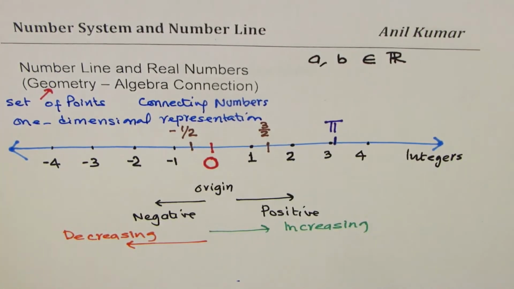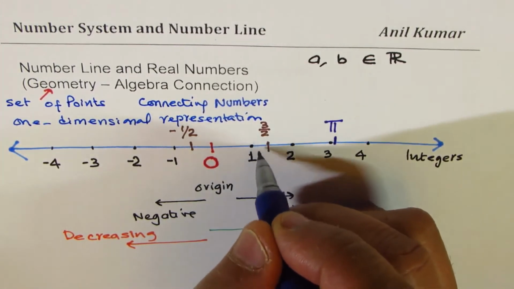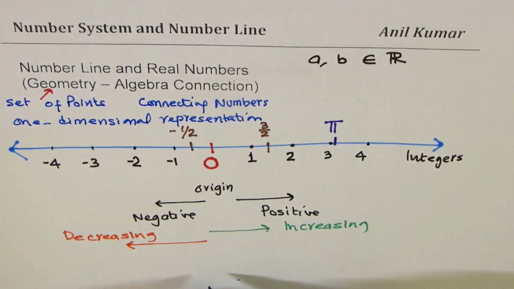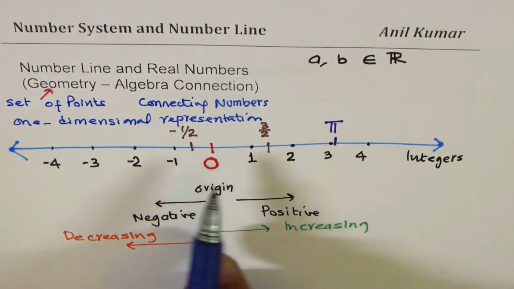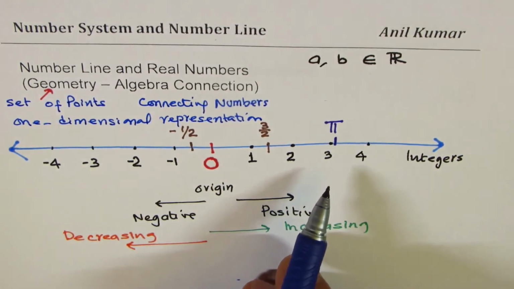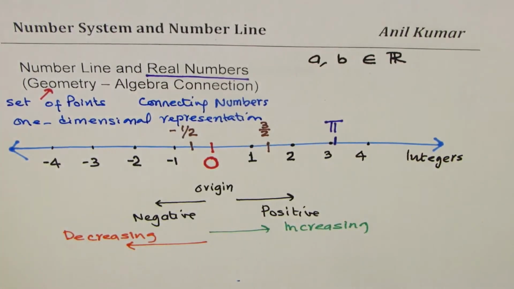Likewise, you have seen that we have shown different kinds of numbers, right? Square root of 2 could be represented at about 1.414 somewhere here, in between. So as you can see here, we can represent all the real numbers on a number line, correct?